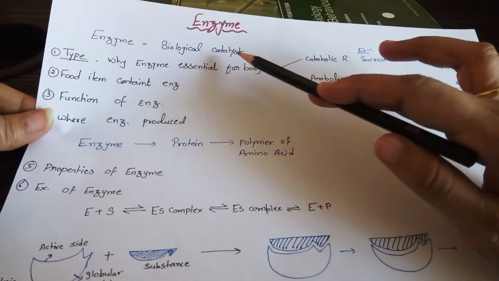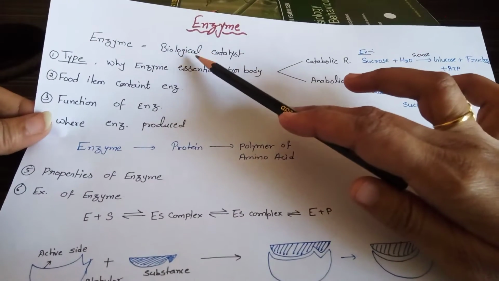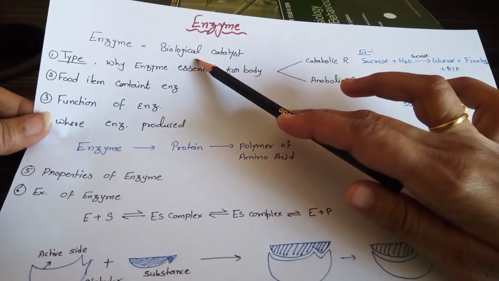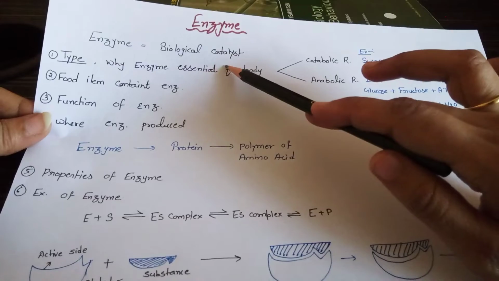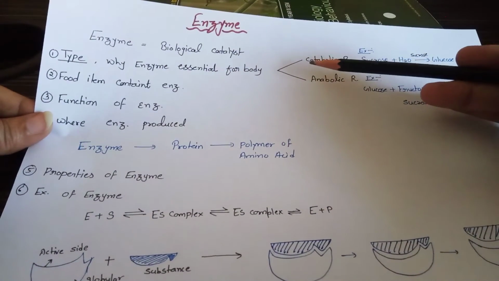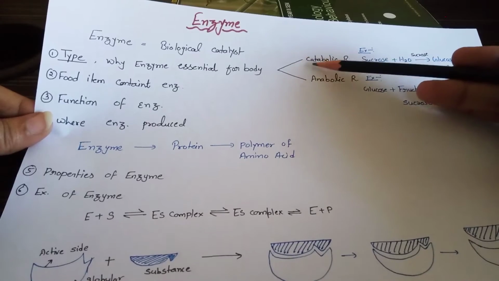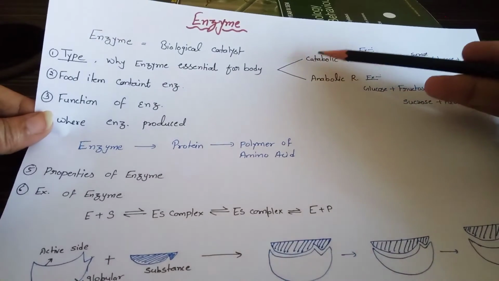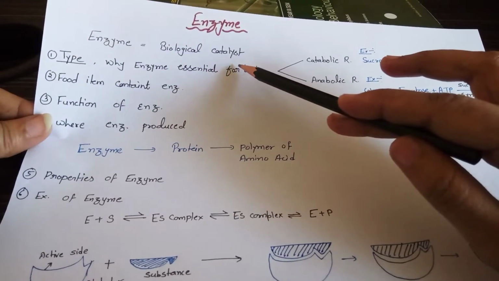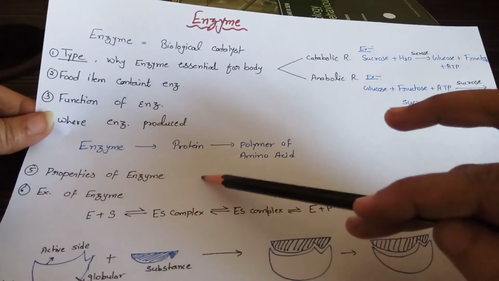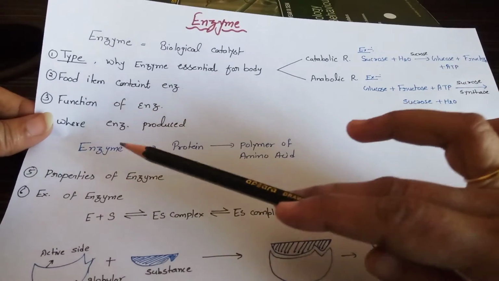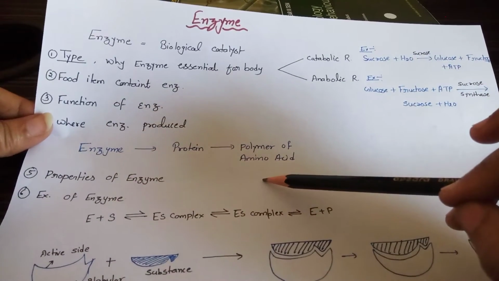And biological catalyst: biological means anything which is produced from living things, and catalyst means something which speeds up the metabolism, a substance that has the ability to increase the chemical reaction. So enzyme is a biological catalyst. Basically, enzyme is a protein, and what is protein? Protein is a polymer of amino acids. So enzyme is a collection of amino acids.